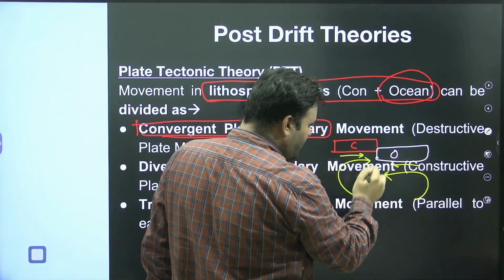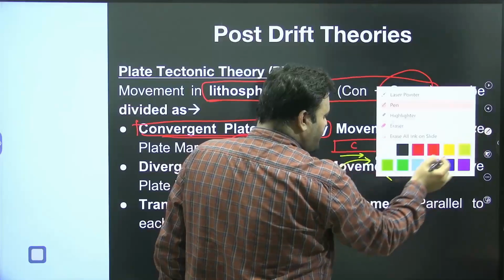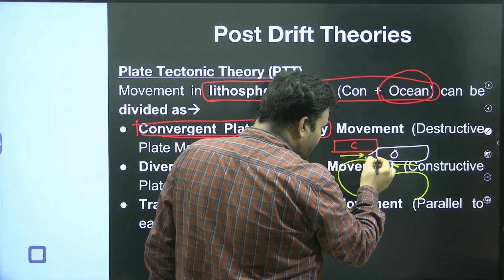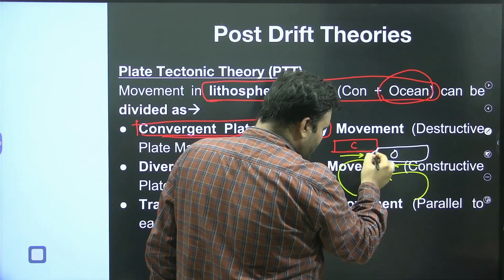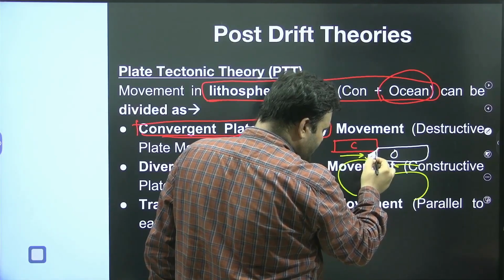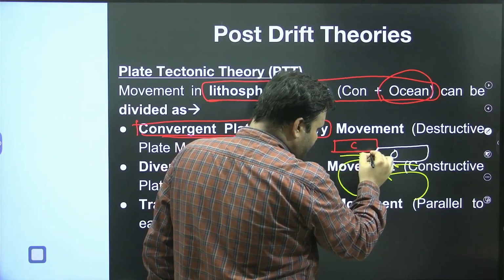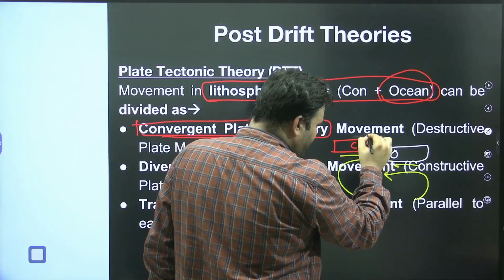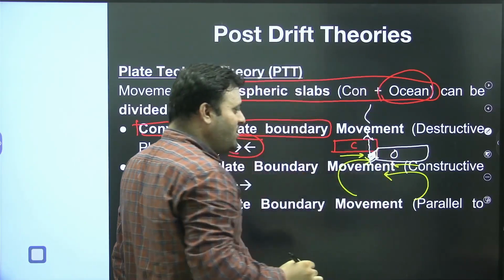So when they move, this oceanic plate will subduct beneath the continental plate because it is denser. When it subducts, there will be an emplacement, and yes, we can see there will be volcanoes on the continental part.